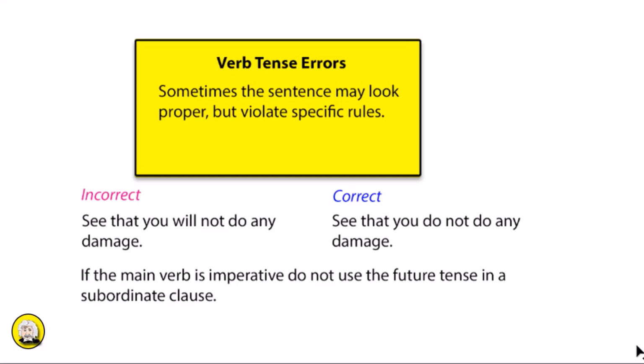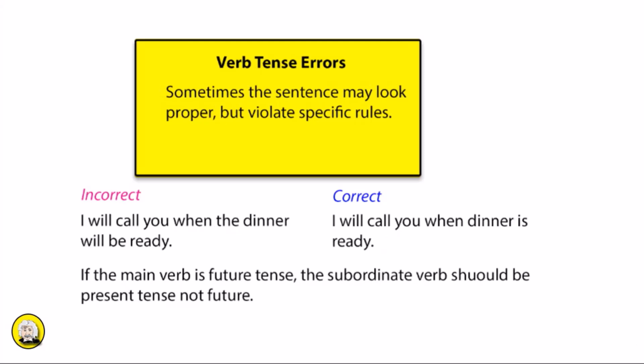You do not use the future tense for the subordinate clause. So instead of see that you will not do any damage, the correct way to say it is see that you do not do any damage. The verb in the subordinate clause will be in the present tense, not the future tense.